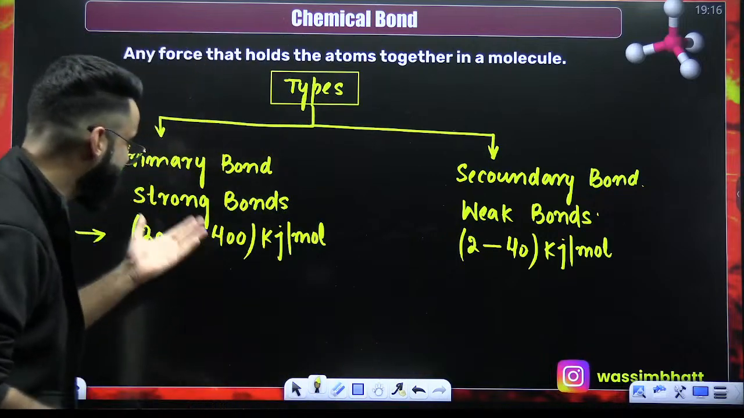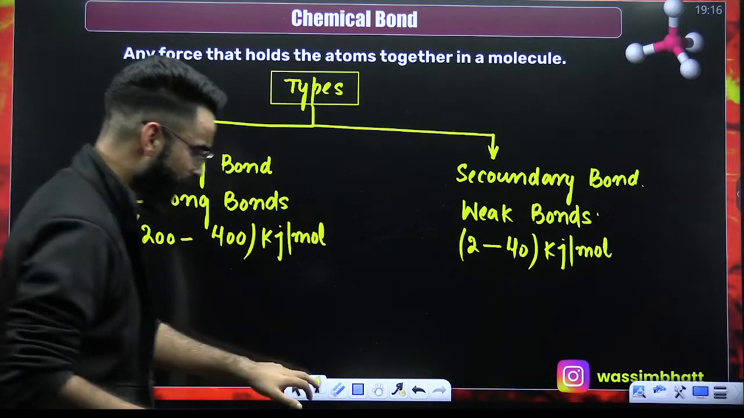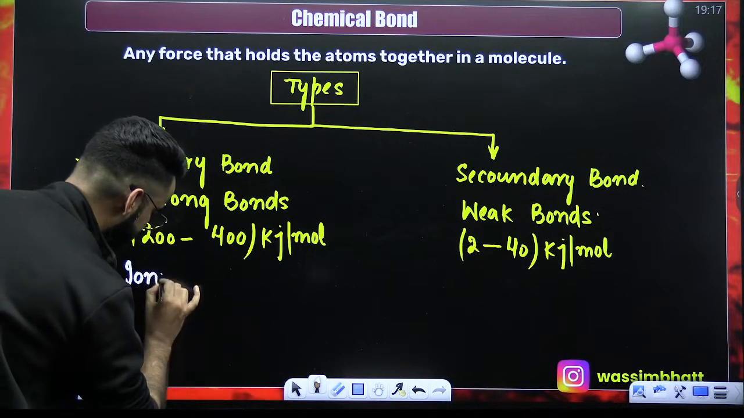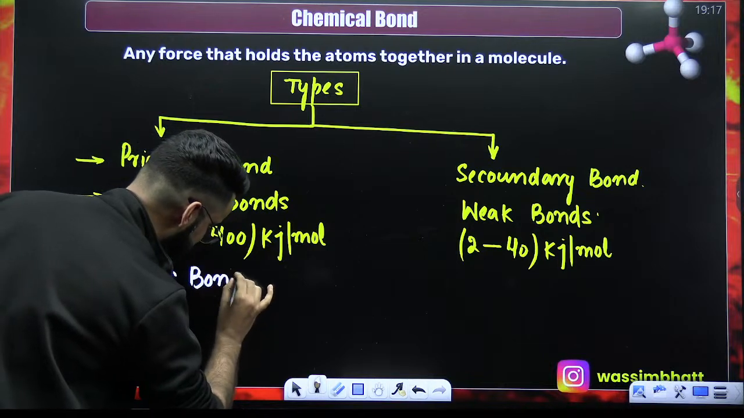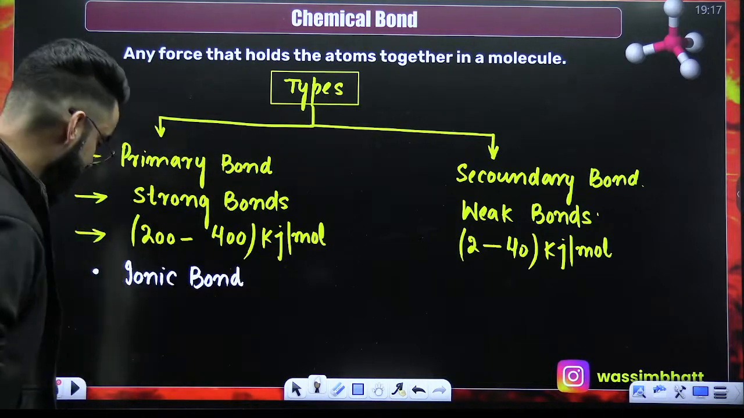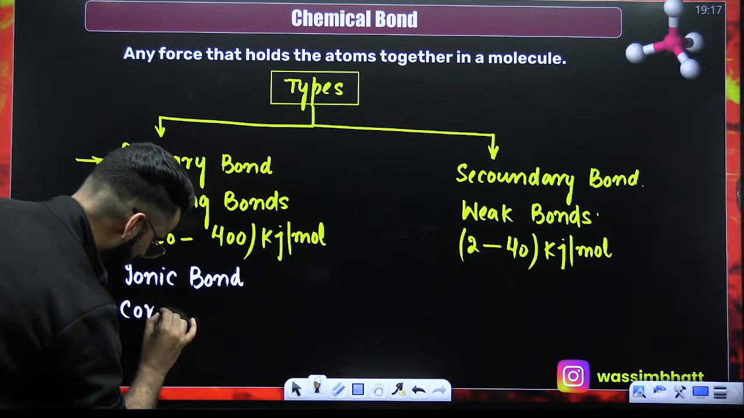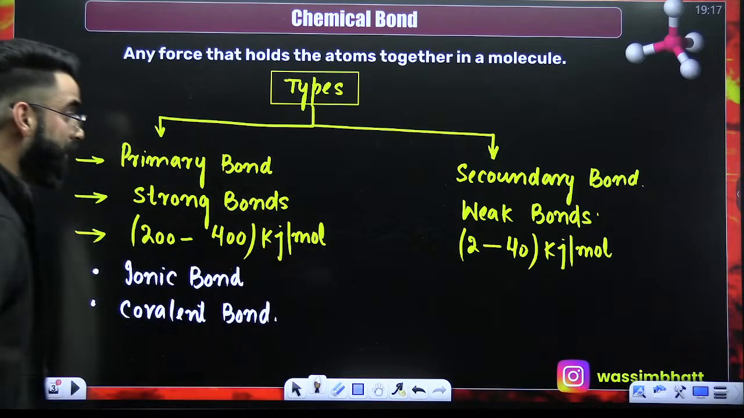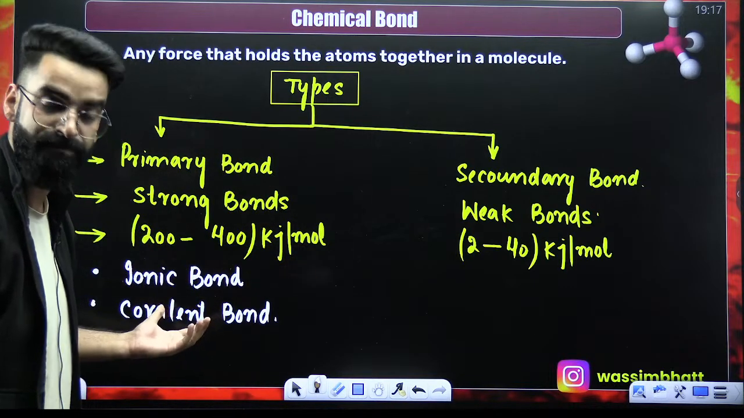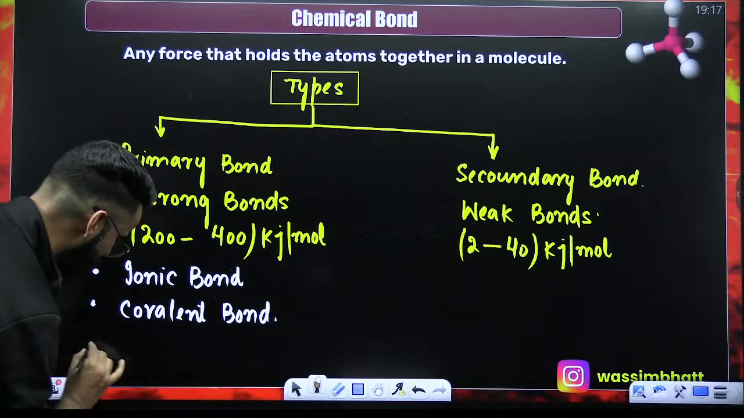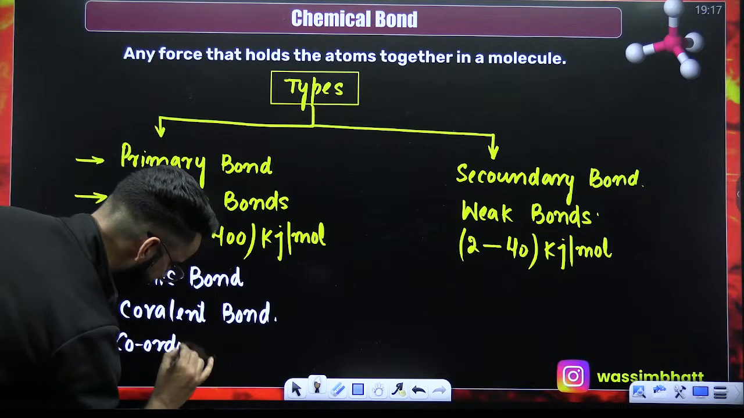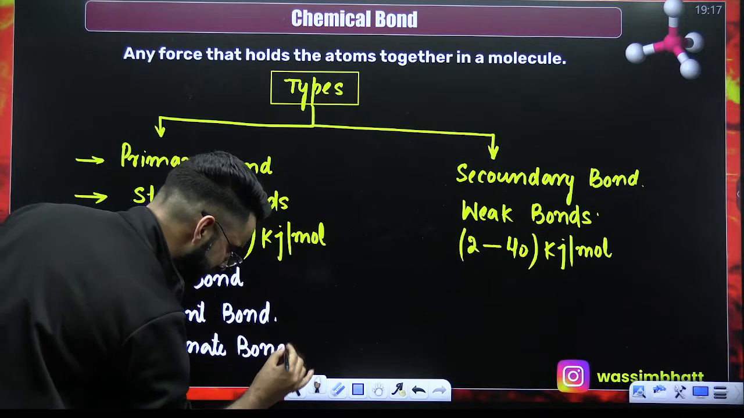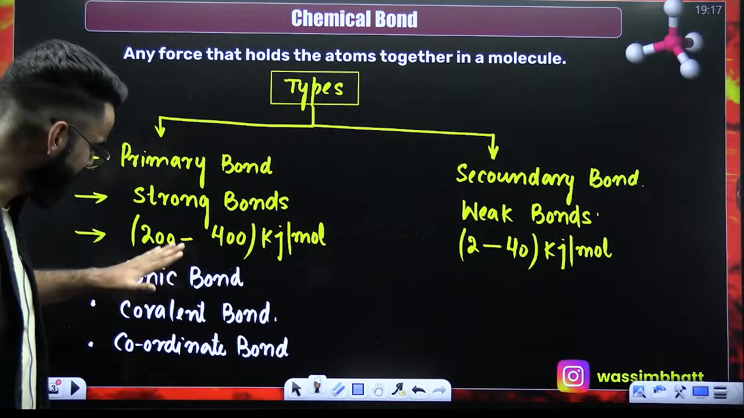Now, what are the examples of the primary bonds? My dear students, ionic bond, which we are going to study in detail in this chapter, is an example of a primary bond. Similarly, your covalent bond is again an example of a primary bond, which are stronger bonds. You can write coordinate bond separately here also, which is anyways the covalent bond only. Still, I'm writing it separately.